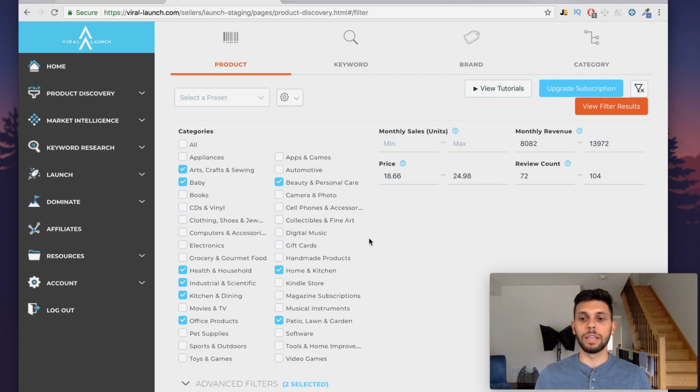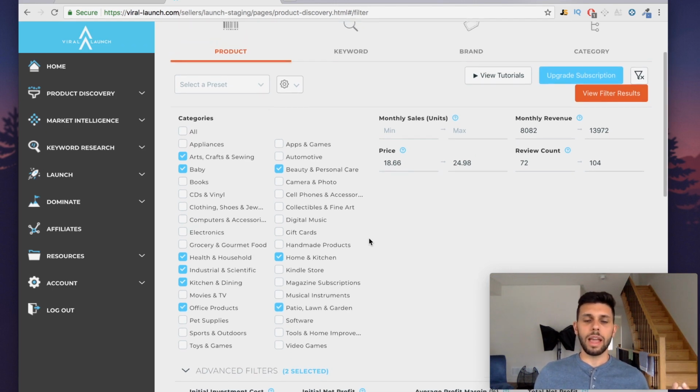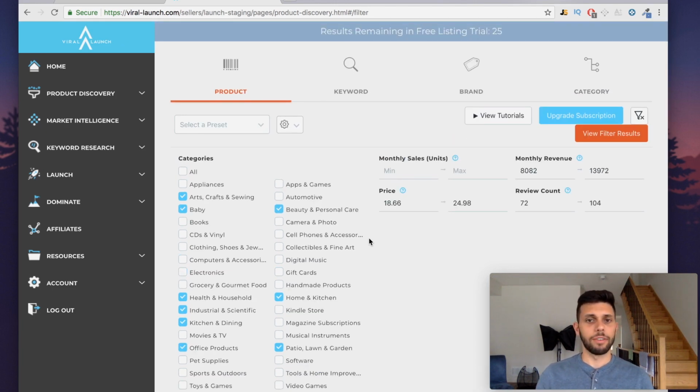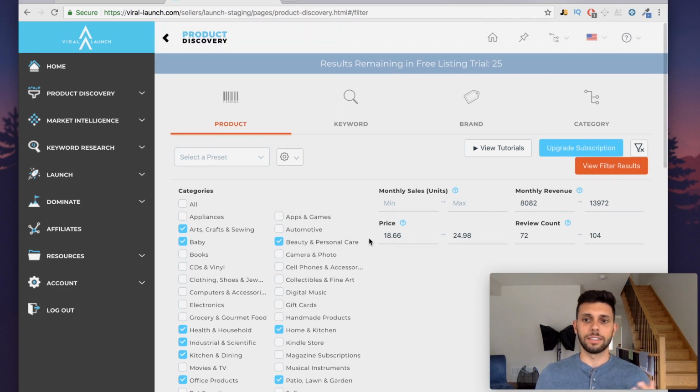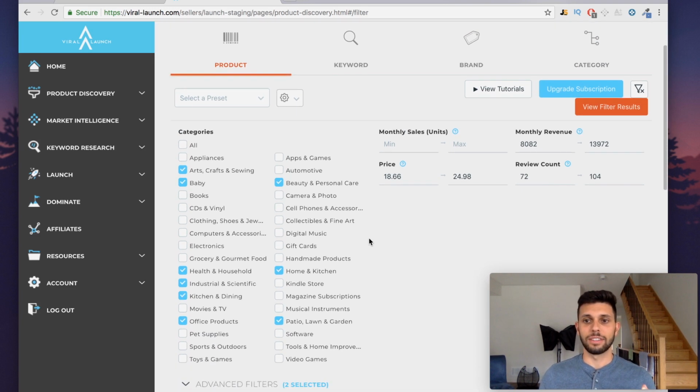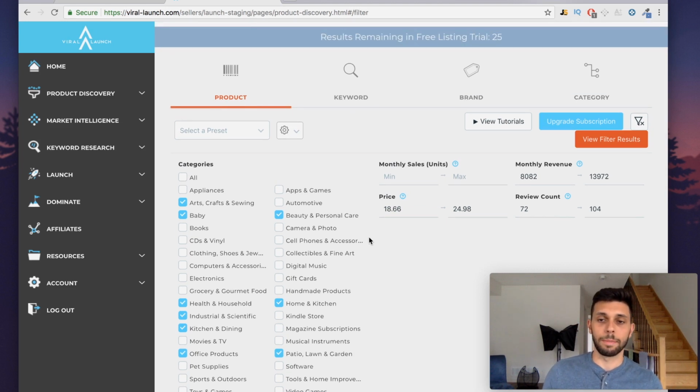But this is really going to be just my first look, and I'm going to do a little bit of product research with it as well. I have played around with this before and looked around with it. As you can see, this is still a trial. I haven't fully committed to this yet, so we'll see what I think about it at the end. But I have played around with it a little bit.